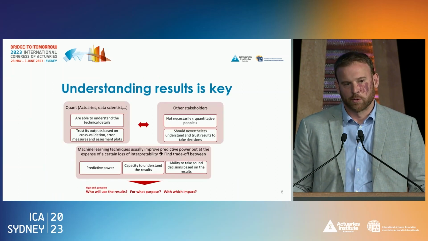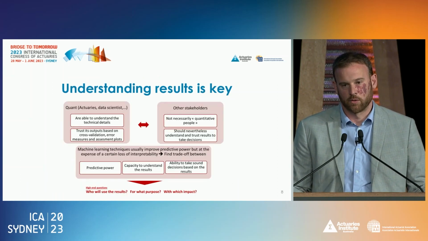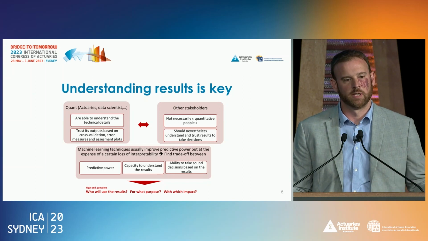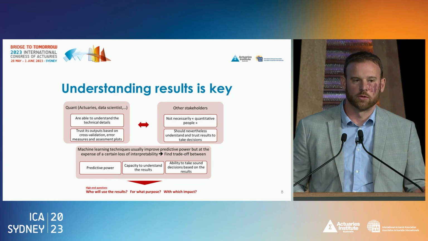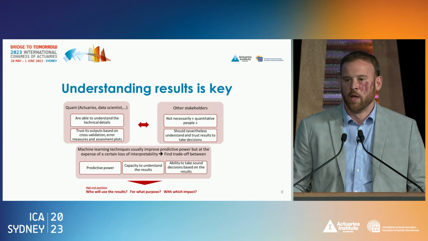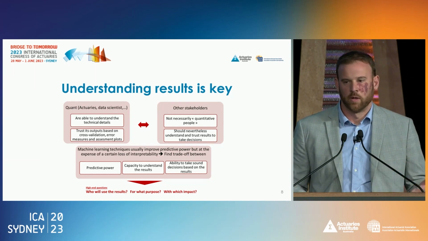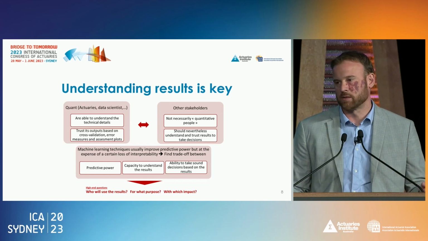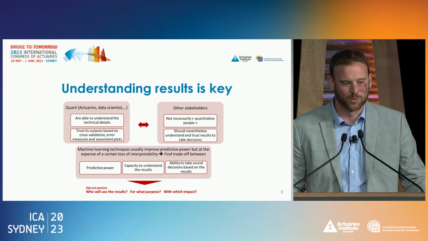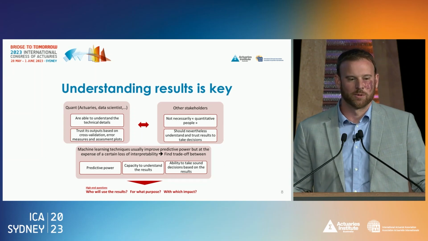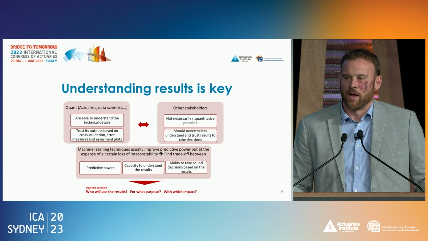And why is it important to understand the result of your model? Because obviously, as actuaries, you understand the mathematics, or you could understand the mathematics behind the model. You could develop some tests, goodness of fit tests, or cross-validation techniques. I don't have the time to discuss extensively about machine learning models.